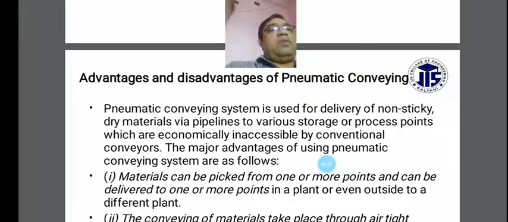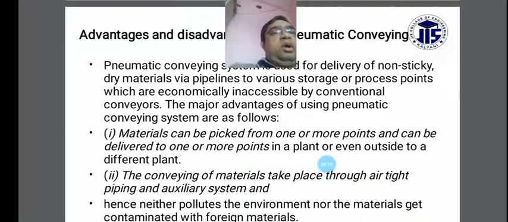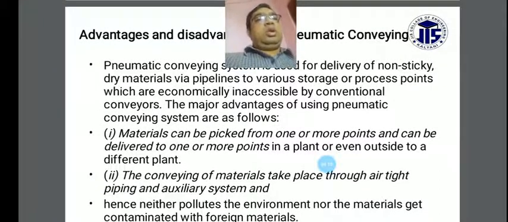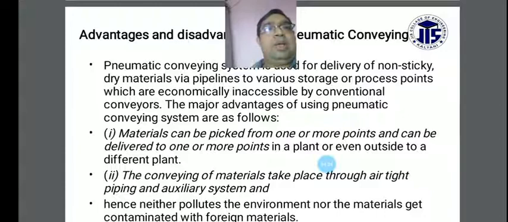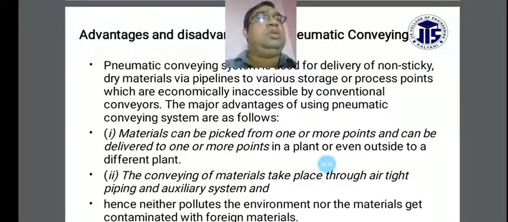The major advantages of using pneumatic conveyor systems are as follows: the materials can be picked from one or more points in the pipeline system. You can pick your materials from different places and transfer them to the destination. These procedures are done in pneumatic conveyor systems.